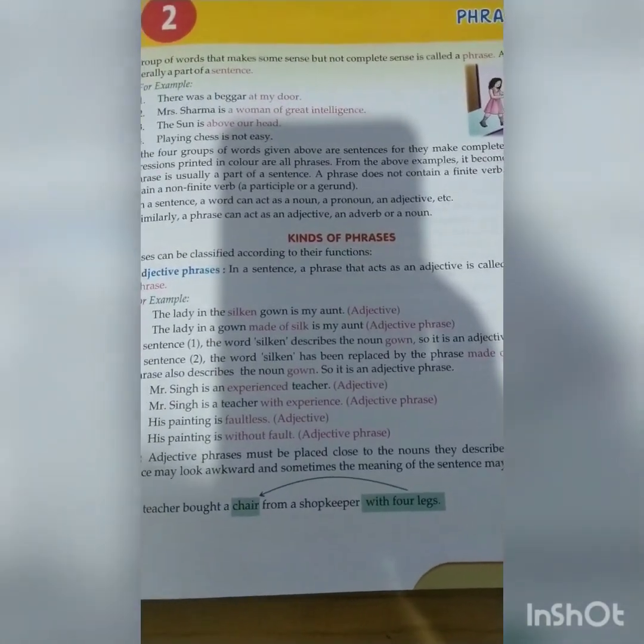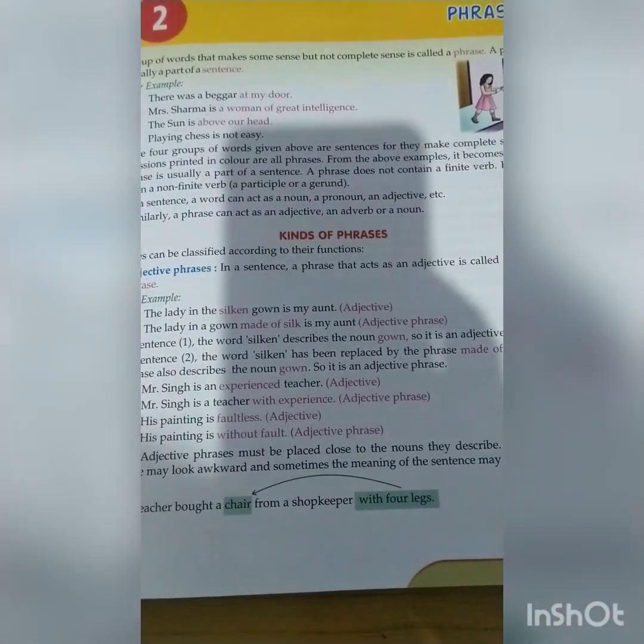So first let's see adjective phrases. In a sentence, a phrase that acts as an adjective is called an adjective phrase. So if a phrase is acting as an adjective, showing the adjective of that word, that phrase will be called an adjective phrase.